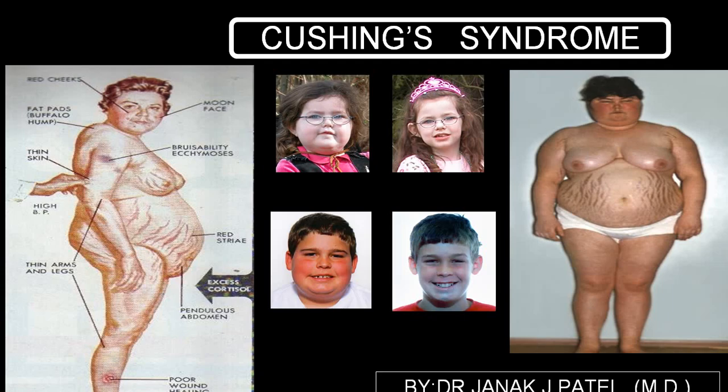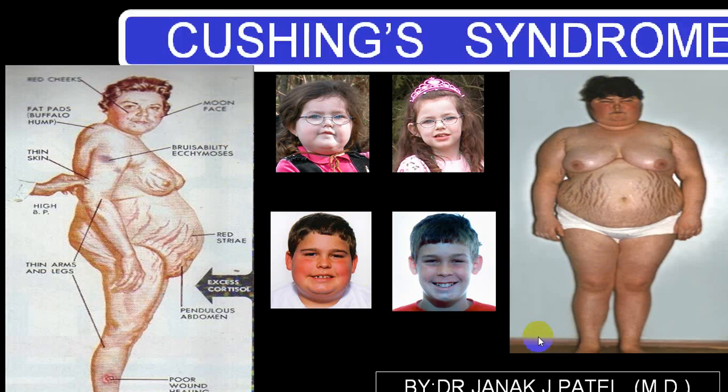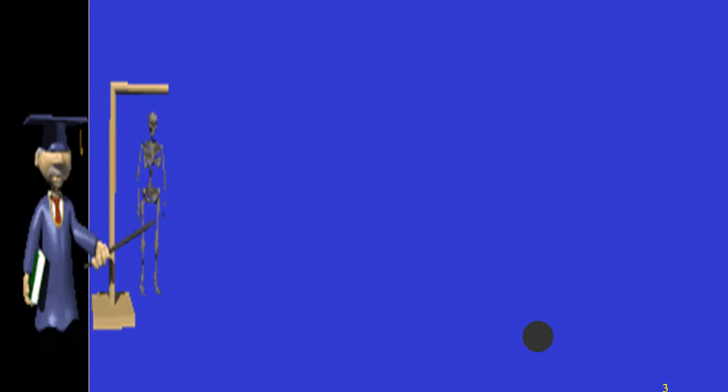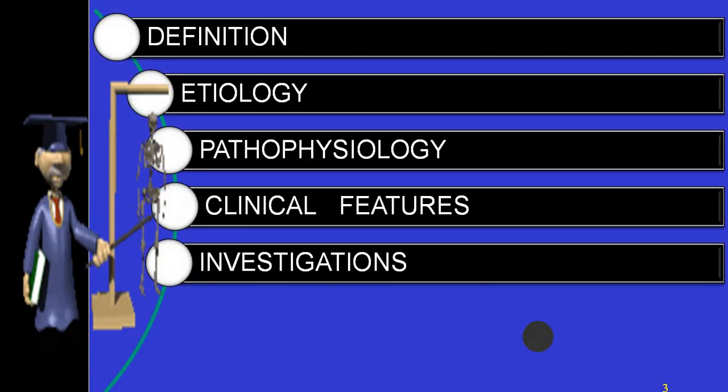So these are the classical features which you will see. This is before treatment. This is after treatment. You can see the difference. And this is a classical feature of what we call Cushing syndrome: stria, moon face, central obesity. We'll be discussing under this heading.